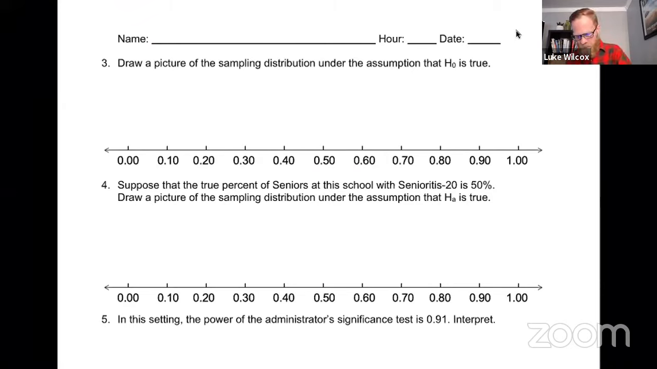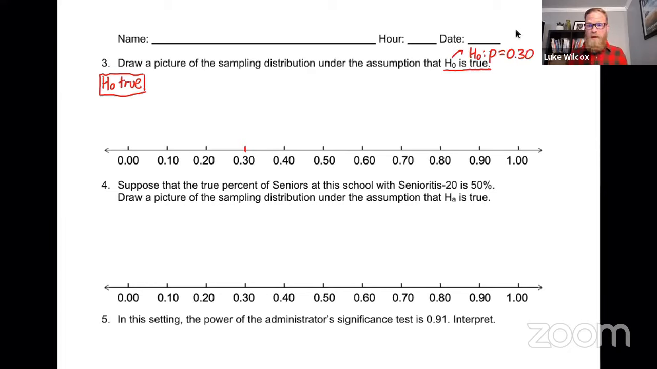So here number 3 says, draw a picture of the sampling distribution under the assumption that the null hypothesis is true. As a quick reminder, the null says that everything is safe and that the true proportion is 30%, right? That's our null hypothesis there. And we want to draw a picture where the null hypothesis is true. And we know that the null hypothesis says that P is 0.30. So I know that has to be the center of the sampling distribution.